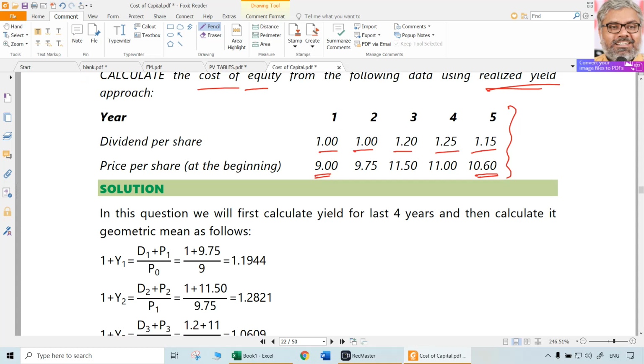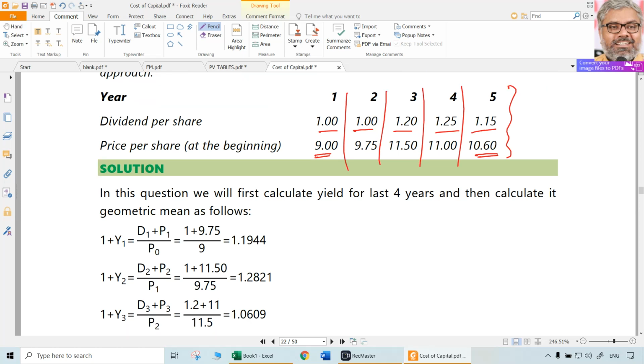So what is the yield in each of the years? It can be just normally calculated. For example, year 1 is going to be this: 9.75. It will become 9.75 from 9. And there is going to be 1 rupee dividend at the beginning of year 2, meaning the end of year 1, D1. So the beginning is this one, the starting point is year 1. This one is not relevant, it is already past.